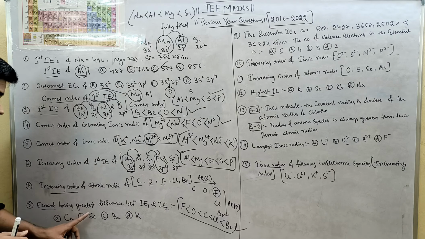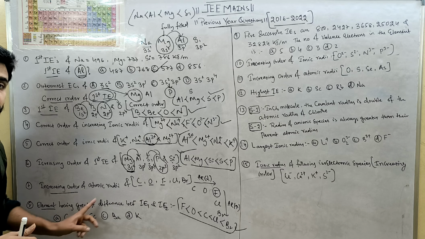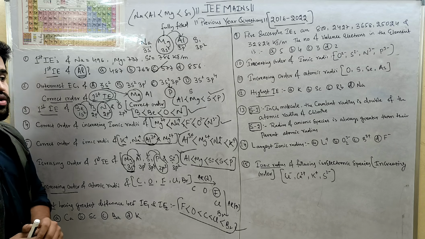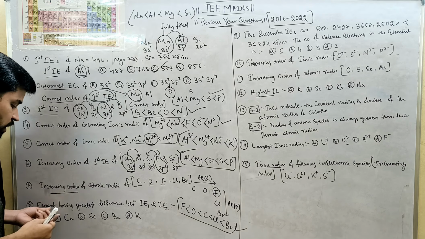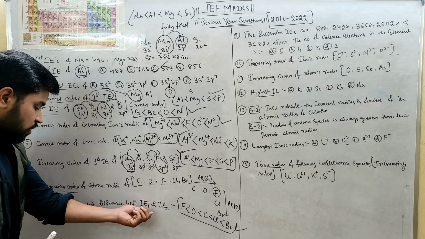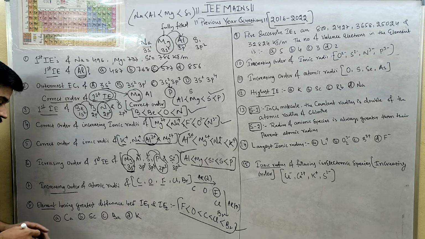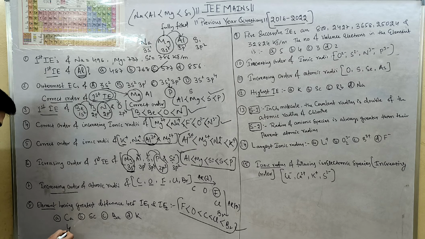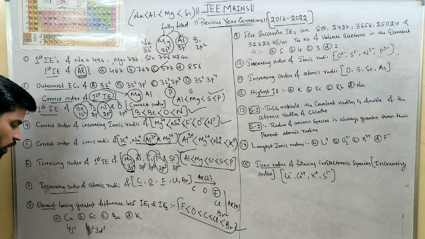Similarly, the element having greatest difference between first ionization energy and second ionization energy. You should always remember this. For calcium, if you see, what are the outermost electrons? It is 4s2. For scandium, it is 4s2, sorry, 3d1.